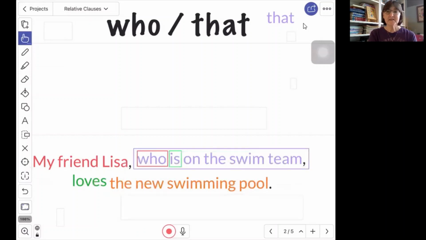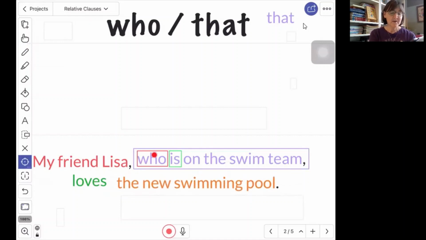If you see a sentence that has this relative pronoun here, who, and a verb, a clause, who is on the swim team, and you see a comma before it and a comma after it, that means that that relative clause is giving us more information about the subject, about Lisa, but we don't need to have it in the sentence. You could just take it right out.